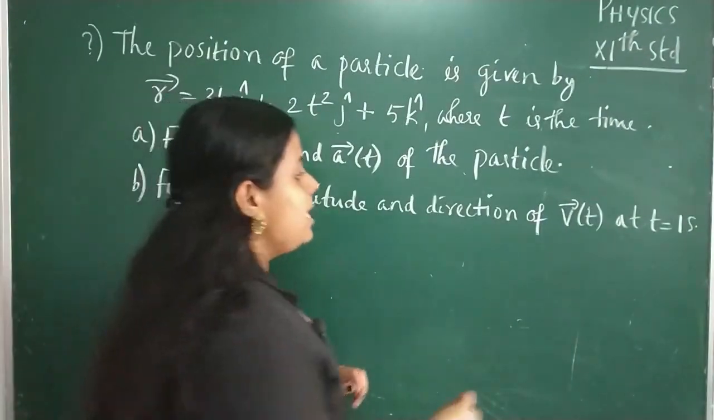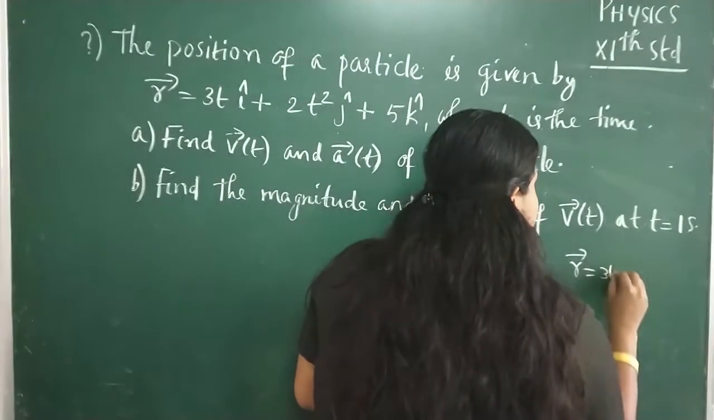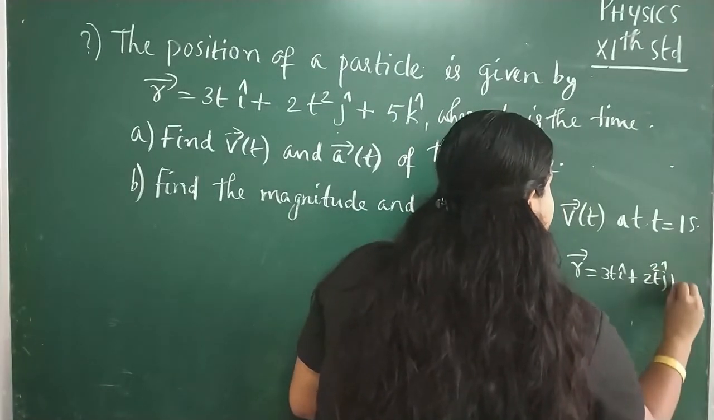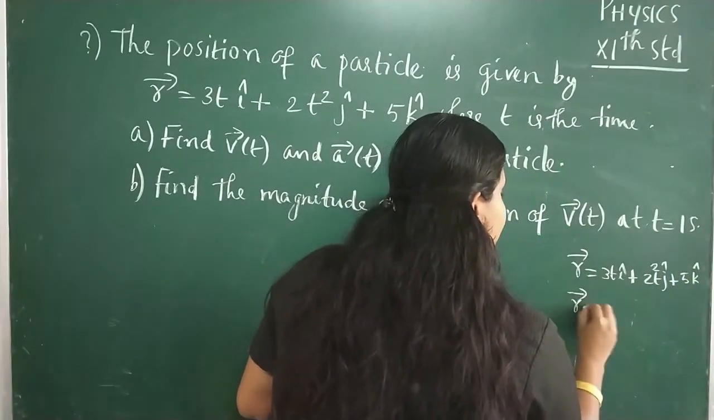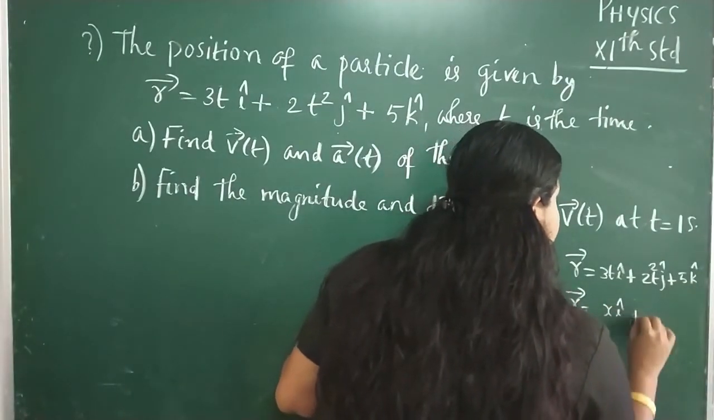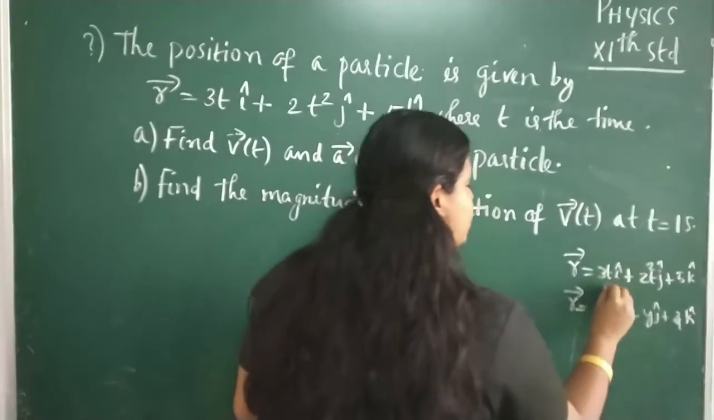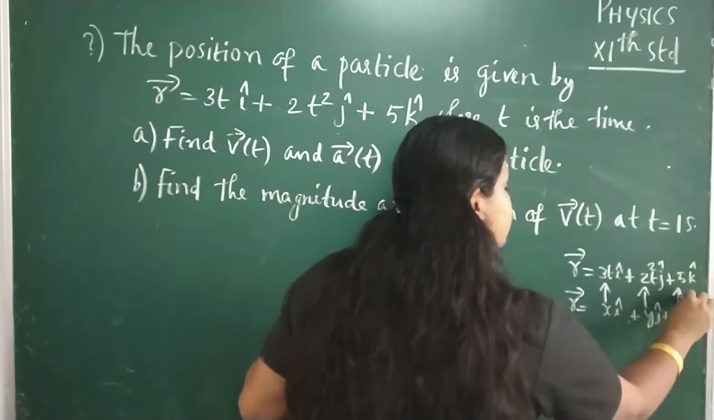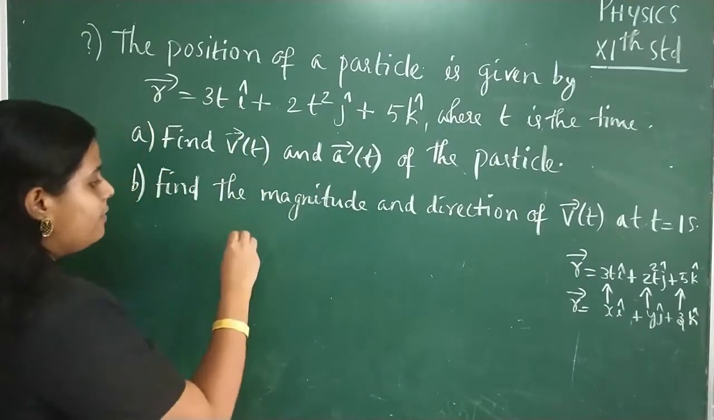So here in the question it is given that the position vector r is equal to 3t i cap plus 2t square j cap plus 5k. And we know that the position vector in 3 dimensions can be written as xi plus yj plus zk. So here, instead of x we have 3t, instead of y we have 2t square, and instead of z we have 5. So first of all we can calculate the velocity.